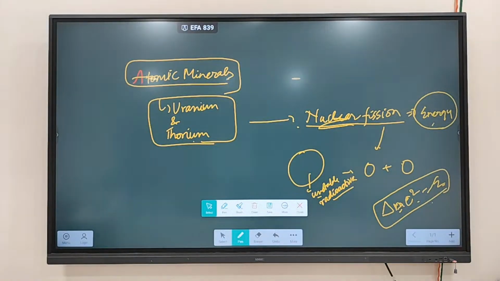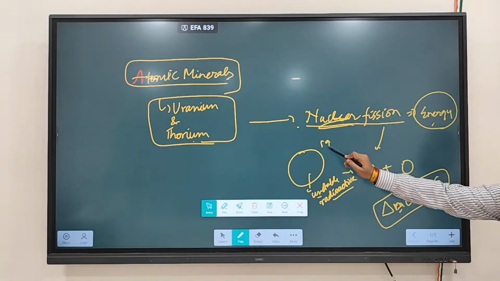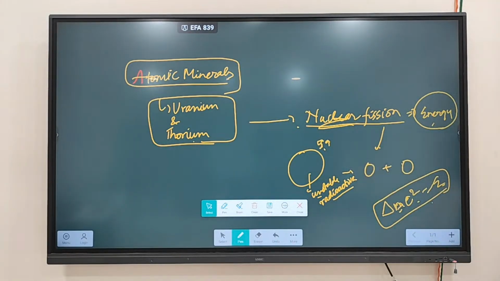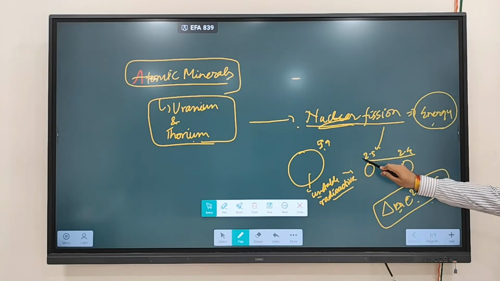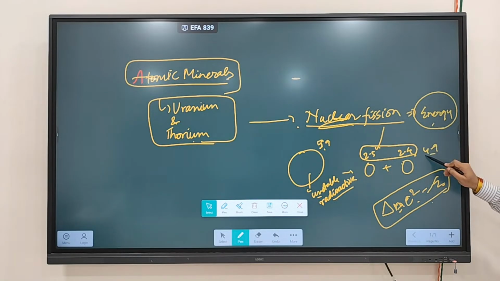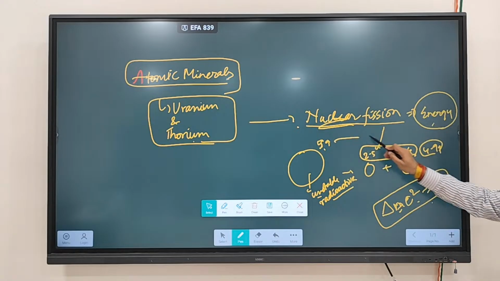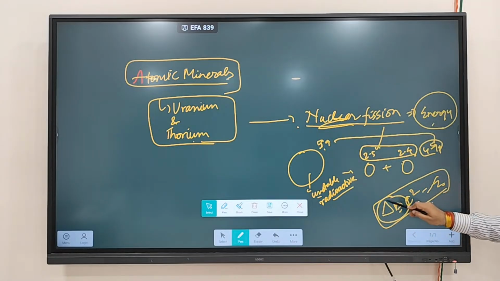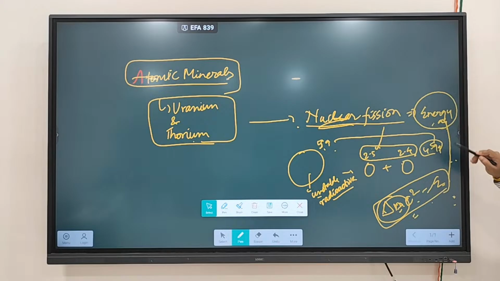So let's say the mass of the bigger nucleus is 5 gram, then the mass of one part could be 2.5 gram, and the other 2.4 gram, so the total will be 4.9 gram. A slight mass will be lost in the form of energy, and that's how energy is generated in nuclear fission reactions.